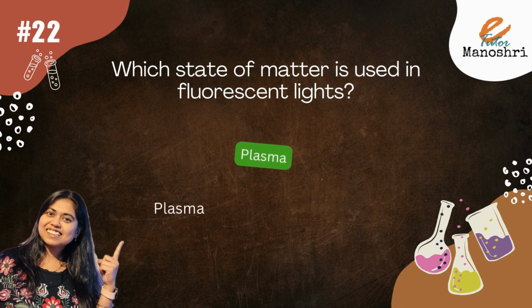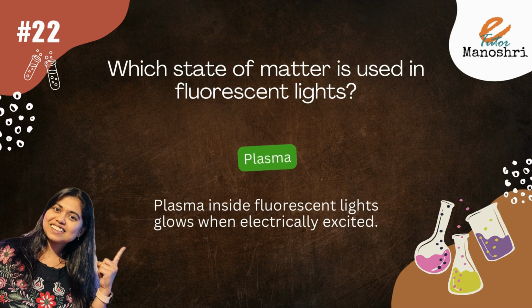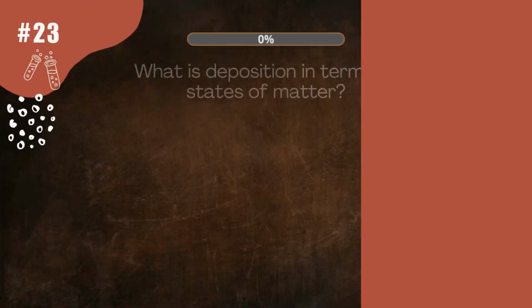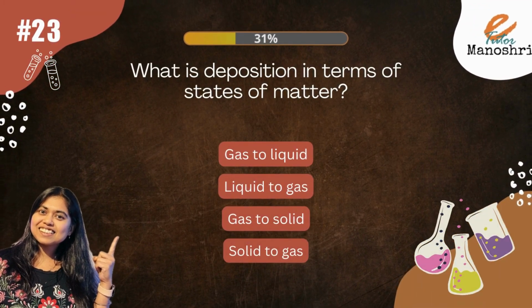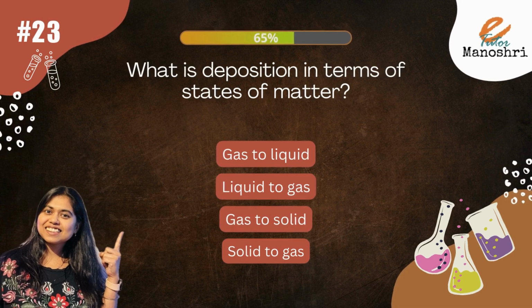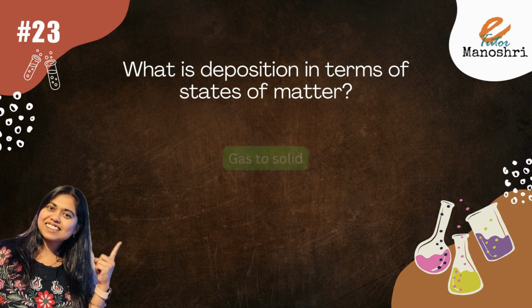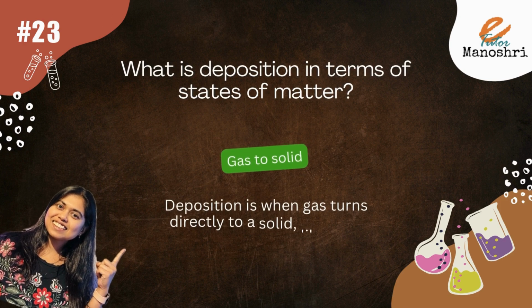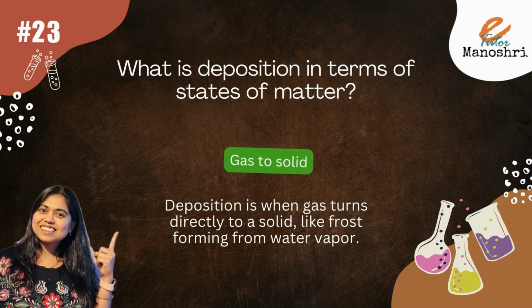The answer is plasma. Plasma inside fluorescent light glows when electrically excited. What is the deposition in terms of state of matter? The options are gas to liquid, liquid to gas, gas to solid, or solid to gas. The answer is gas to solid. Deposition is when gas turns directly to solid, like frost forming from water vapor.